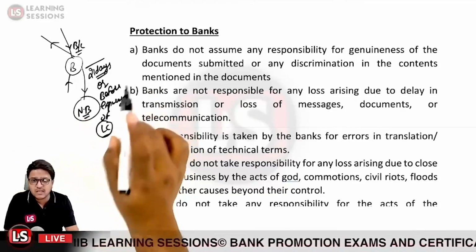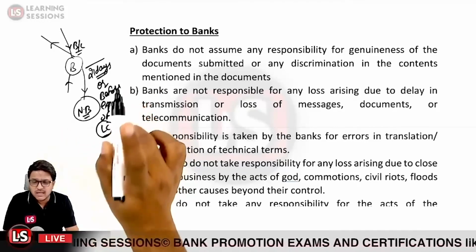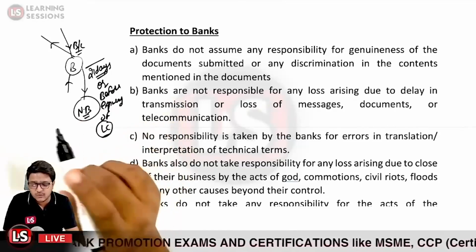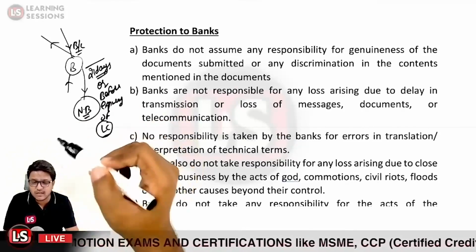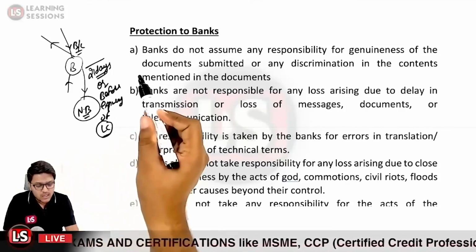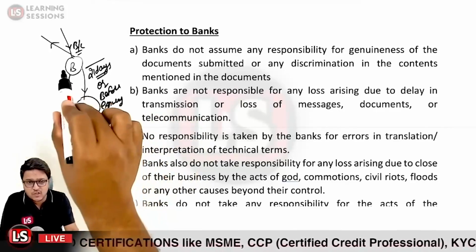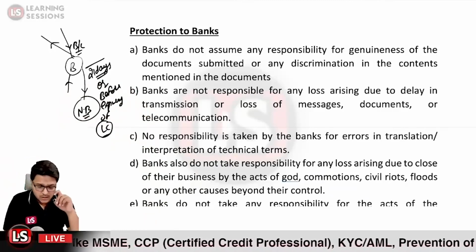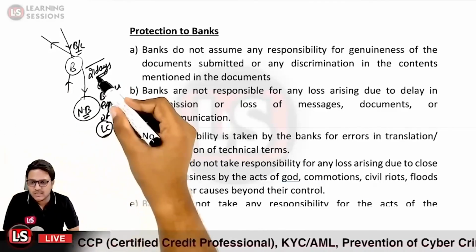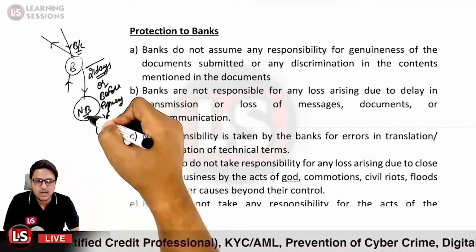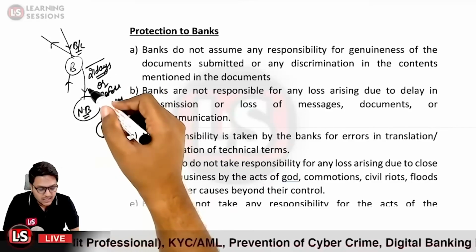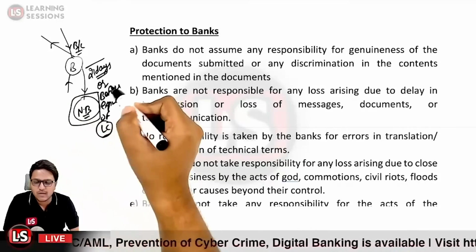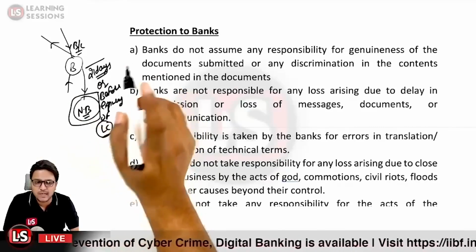and on the 21st day, let us suppose there was an event of force majeure. There was a flood, there was civil unrest, there was an act of terrorism, or there was an act of God. And further, the beneficiary was unable to present these documents to the negotiating bank in time, in a period of 21 days. In that particular case, the letter of credit would be cancelled and the negotiating bank or any other bank cannot be held liable for that.